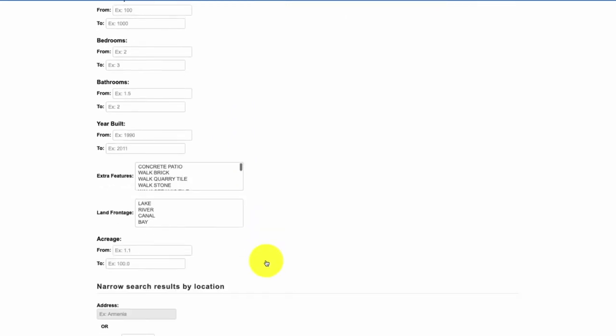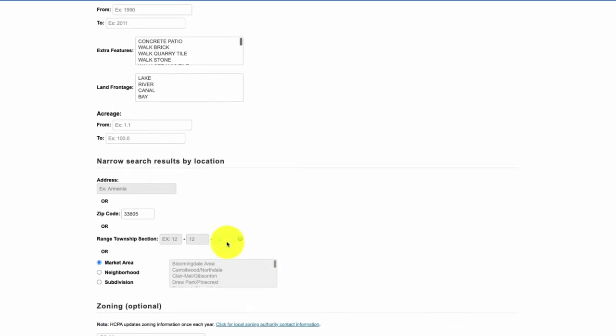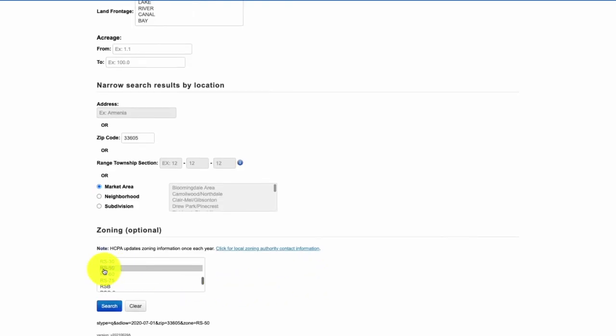Next, I want to focus in on one particular zip code. So I'm focusing in on 33605, which is in downtown Tampa. Next, I only want to look at single family homes, so I'm selecting that zone.